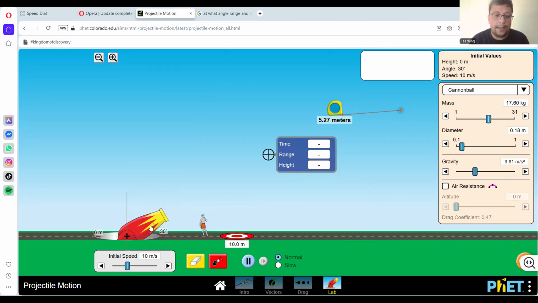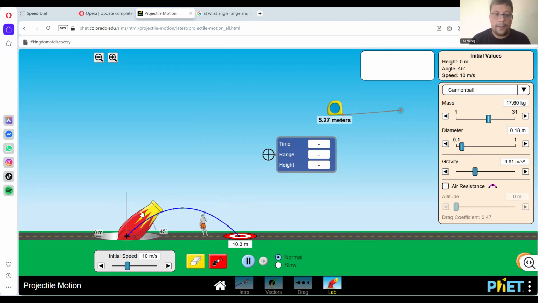For example, if I take 45 degree over here, yes, 45 degree. Now I can find out the range. Here the range is approximately 10.3 meter.